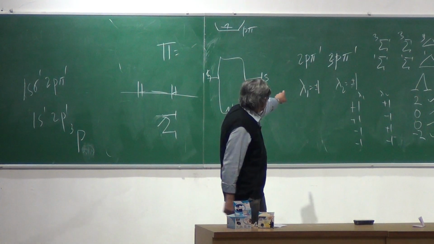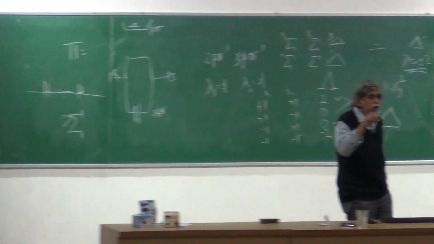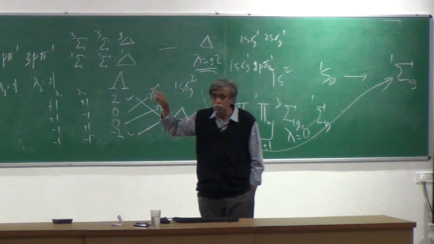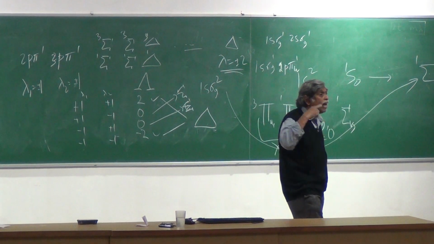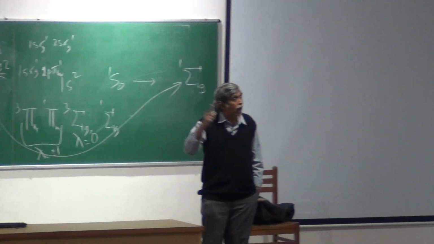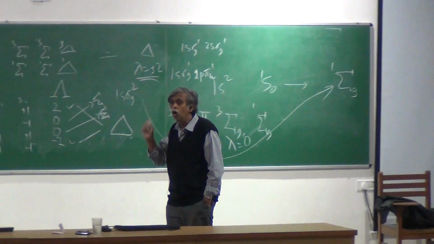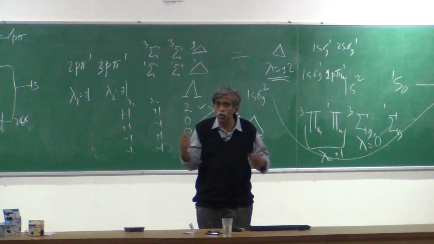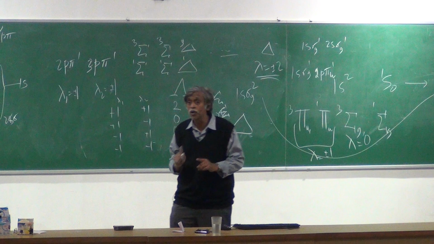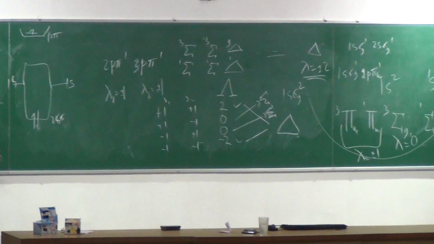If I take only projections, this is what I will get. So a 2p pi, 3p pi configuration looks like a 2p1, 3p1 configuration for an atom. But in the case of an atom, where L is taken and the whole thing is worked out, you get S, P and D. Well, in this case, since you're taking only the projection on the nuclear axis as your angular momentum to be coupled, what do you get? You get delta, you get sigma. You don't get the pi part.